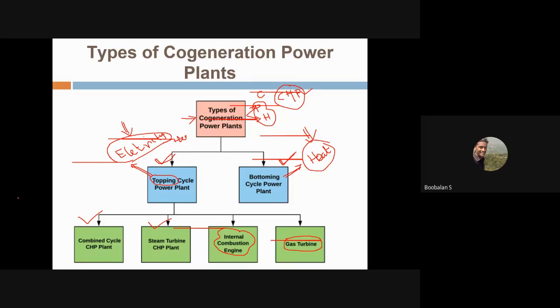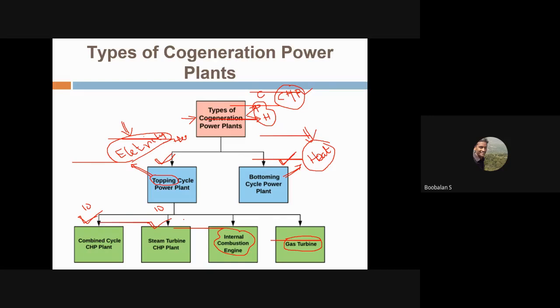I think we have reached 10:55. Time is going a little fast, so we are just going to go with the combined cycle and steam turbine. We are going to see each and every one, the working principle and operation. It will take around 10 minutes. Once we have understood everything, how it's working and how it's generating electricity and heat, then we are going to do managing.